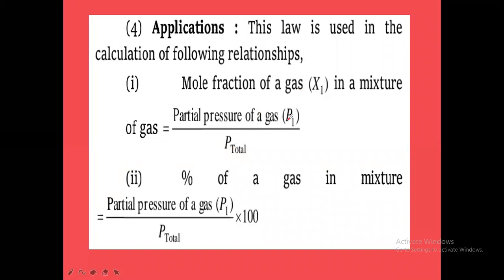This ratio of partial pressure of a particular gas to total pressure is the mole fraction. Because already we have taken one relation: partial pressure is equal to mole fraction into P total. From that we got mole fraction is equal to partial pressure of that individual gas by total pressure. So this is the mole fraction, right?